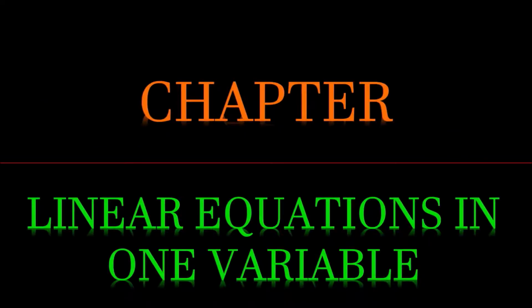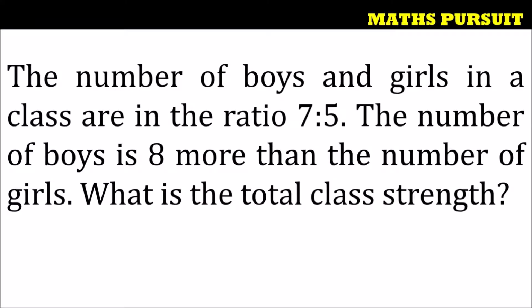Today we will look into the questions from the chapter called Linear Equations in One Variable. The given question is: the number of boys and girls in a class are in the ratio 7:5. The number of boys is 8 more than the number of girls. What is the total class strength? So guys, let us see how we can answer this question.